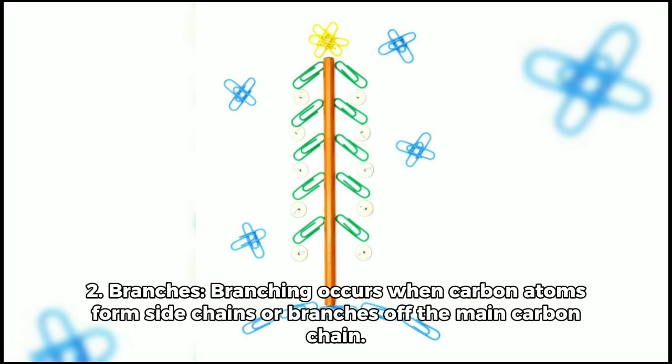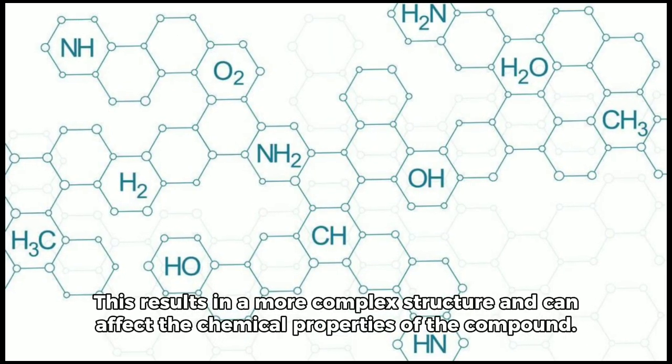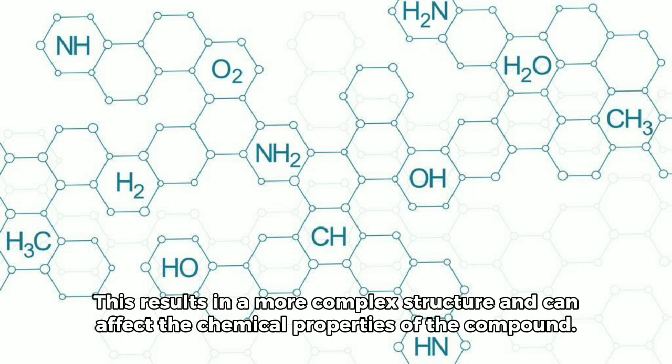These chains can be short or long and can have various branches extending from them. 2. Branches. Branching occurs when carbon atoms form side chains or branches off the main carbon chain. This results in a more complex structure and can affect the chemical properties of the compound.